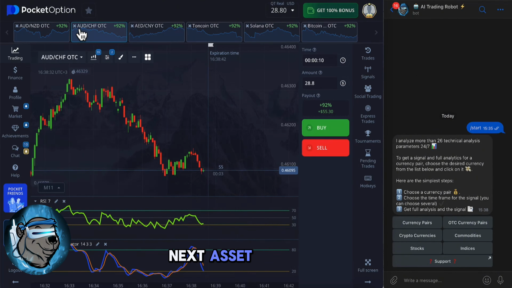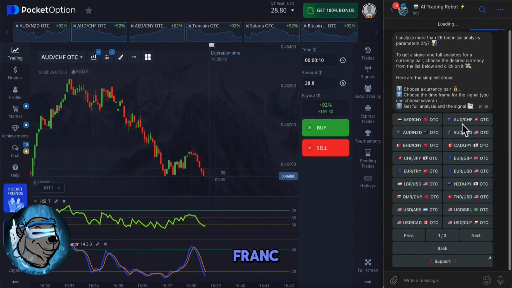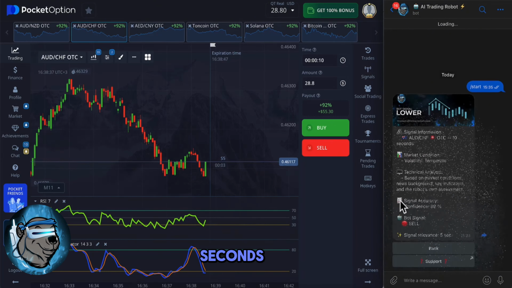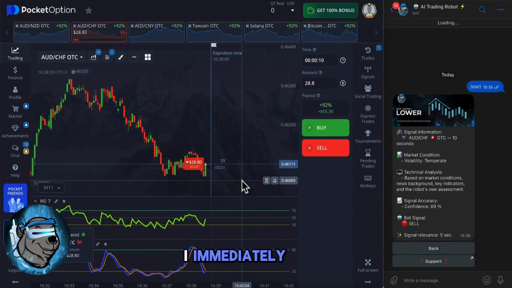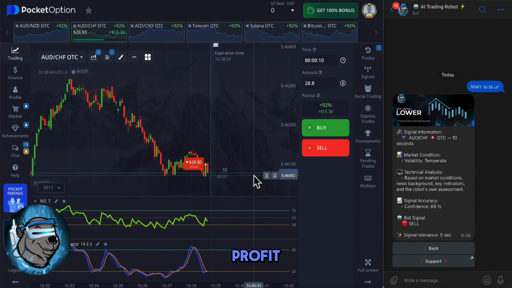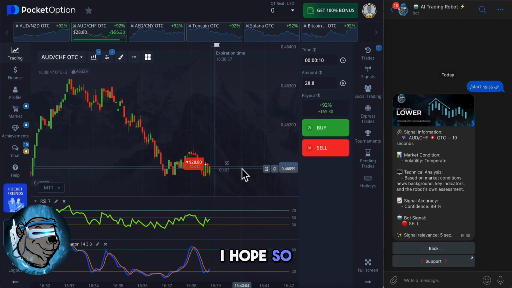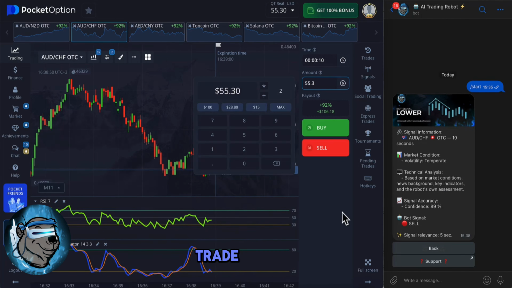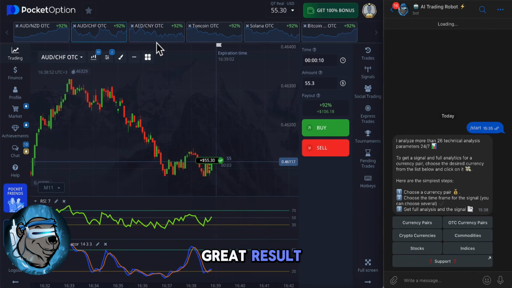Next asset. Australian dollar and Swiss franc. Signal for 10 seconds. Here, I need to sell. I immediately open a sell trade and expect that this trade will also close in profit. Well, at least I hope so. That's right. The trade closed in profit. Great result. I can move on.